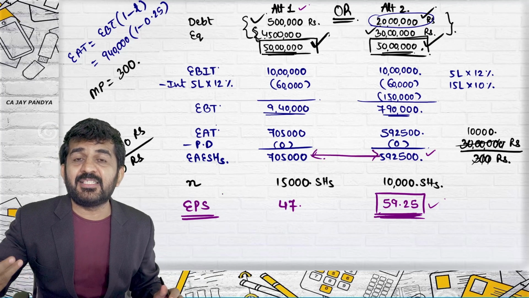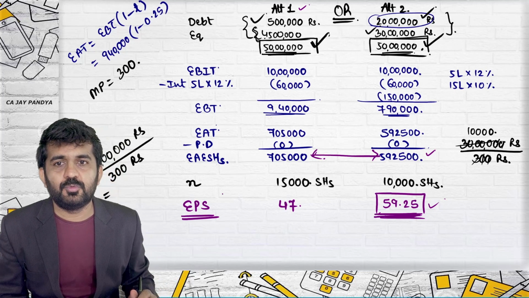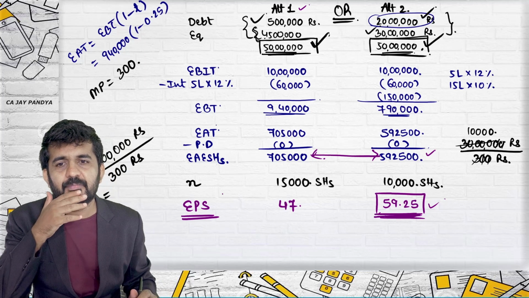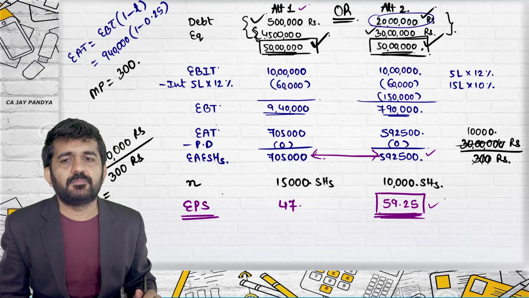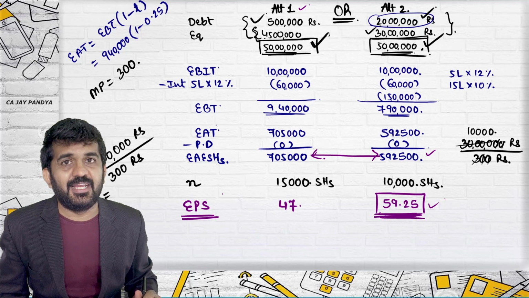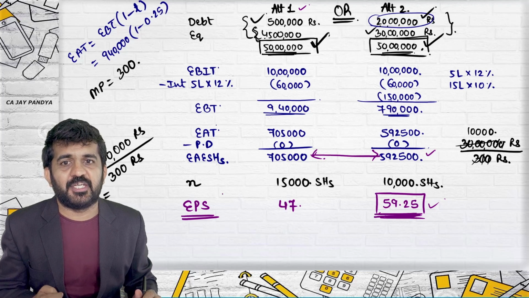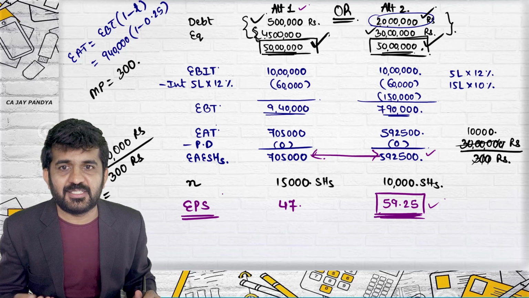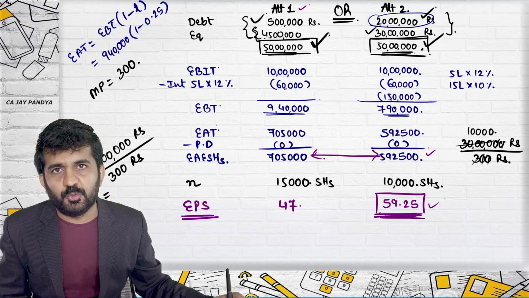Why has it happened that now EPS is higher in alternative 2? Kishan? Number of shares are not like alternative 1. Exactly, the number of shares are lower. So you have issued fewer equity shares. The number of partners are less.